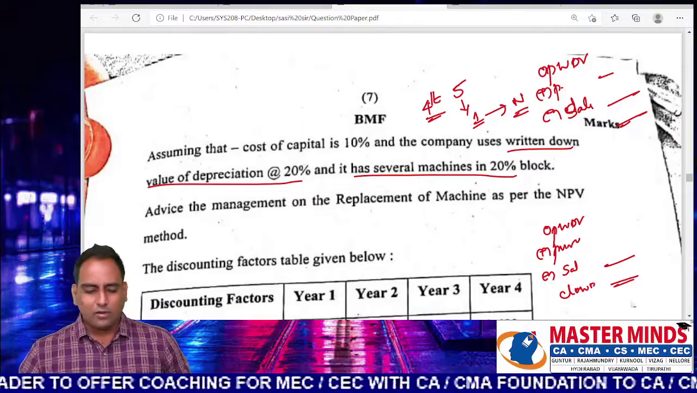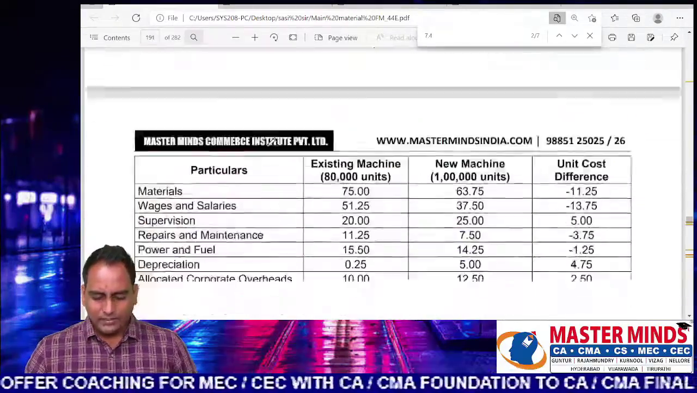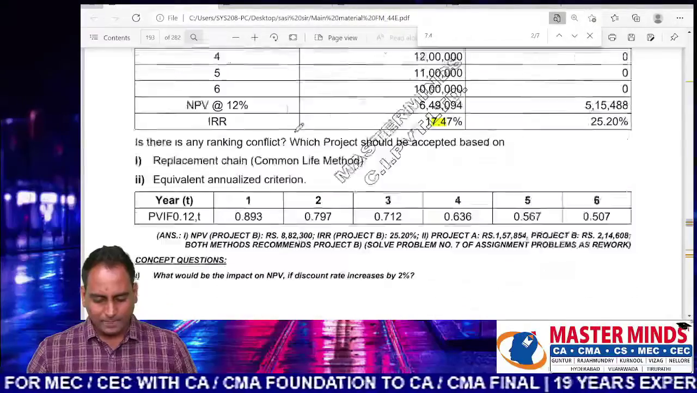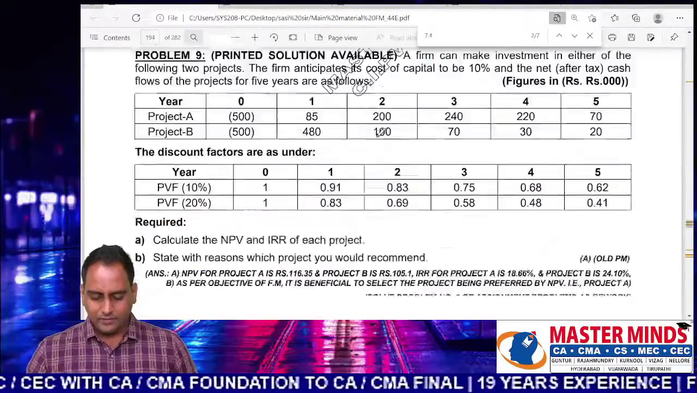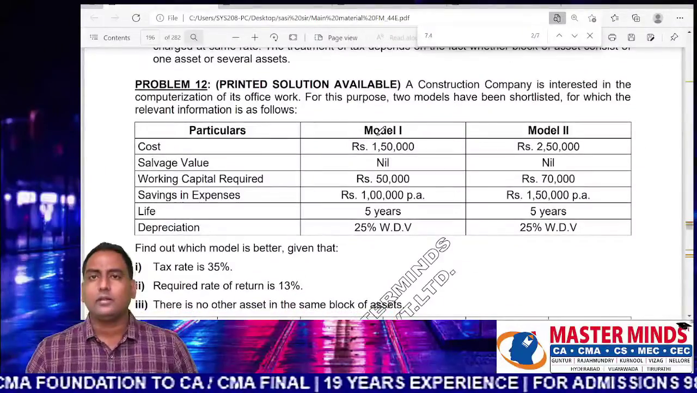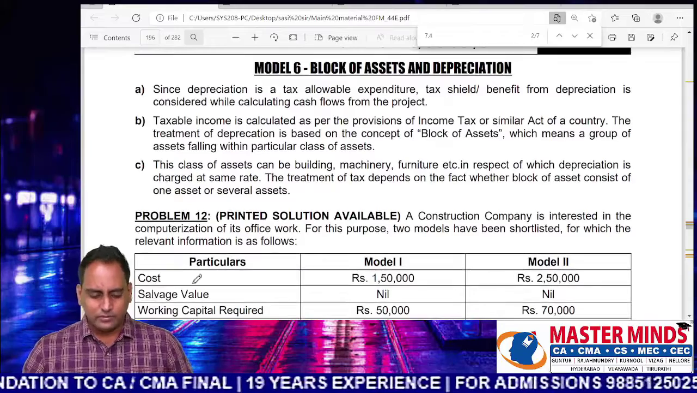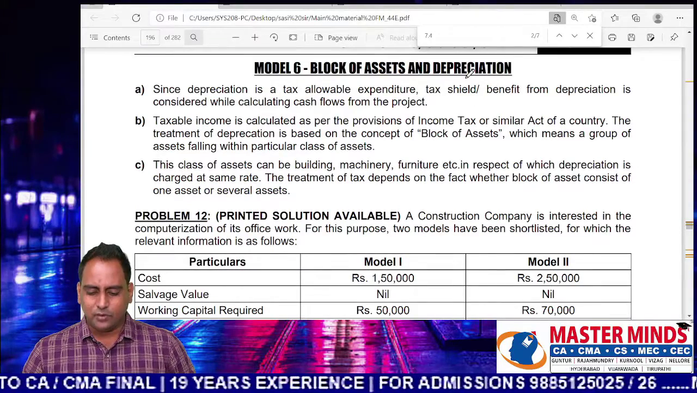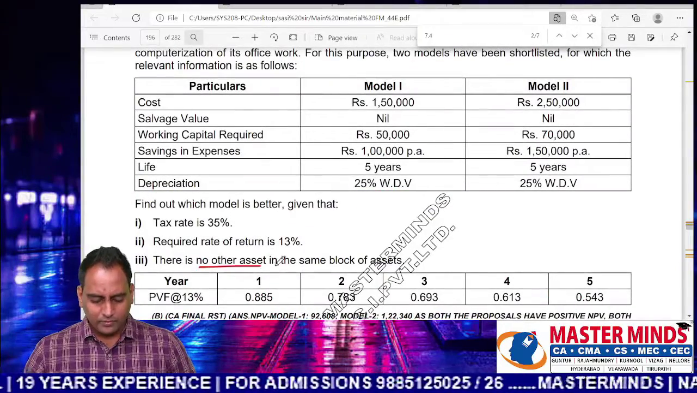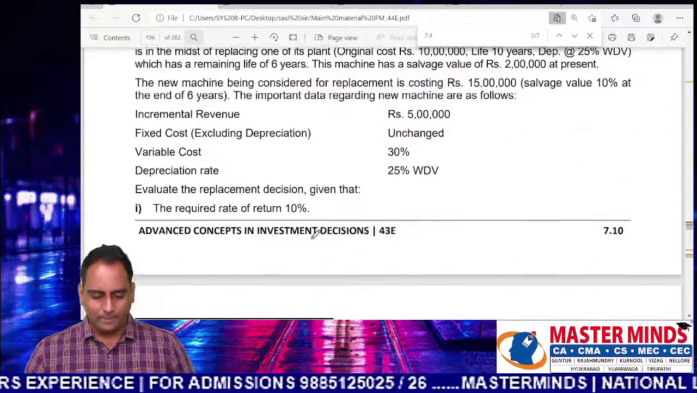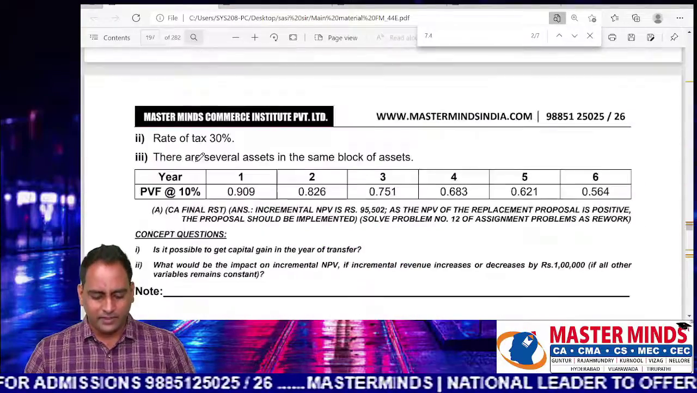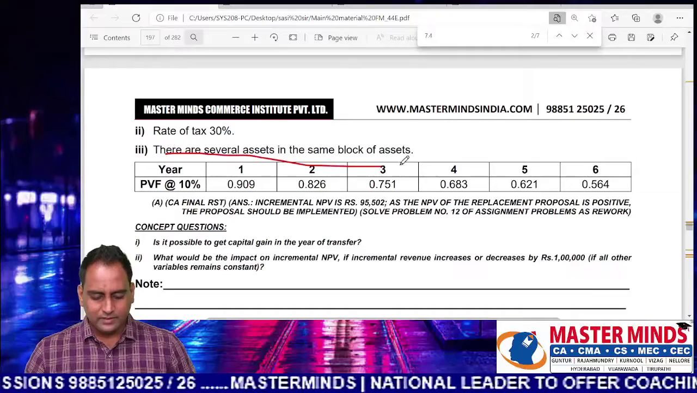In fact, this concept was separately covered in material under the heading block of assets. You can see the student who is doing all the concepts here, they are able to solve this with ease. See, block of assets and depreciation. So this problem number 1, no other assets in the same block. Problem number 1 means problem number 12, and problem number 13, you can see there are several assets in the block.